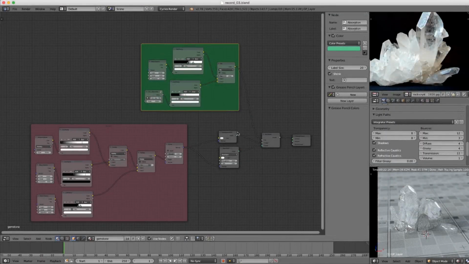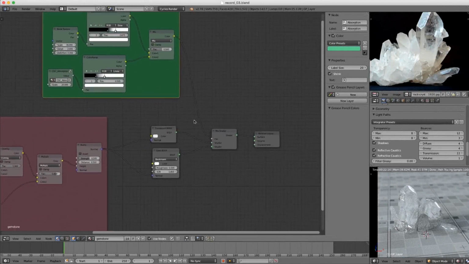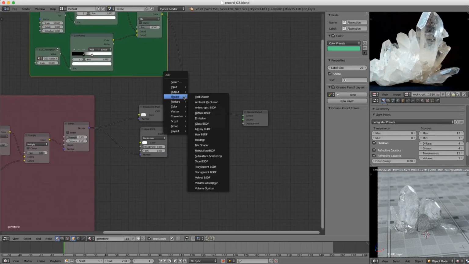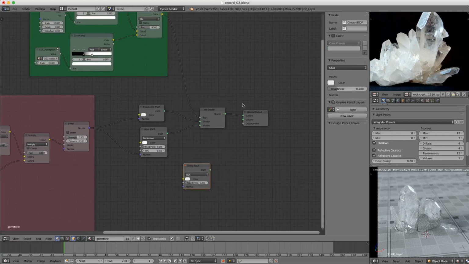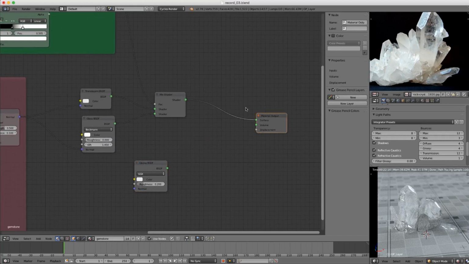The last characteristic we need to add to our shader is reflectivity. And also I want to show you how to change the color. But first, for reflections, we're going to use a shader glossy BSDF, and we're going to mix it over top of our translucent glass mixture.